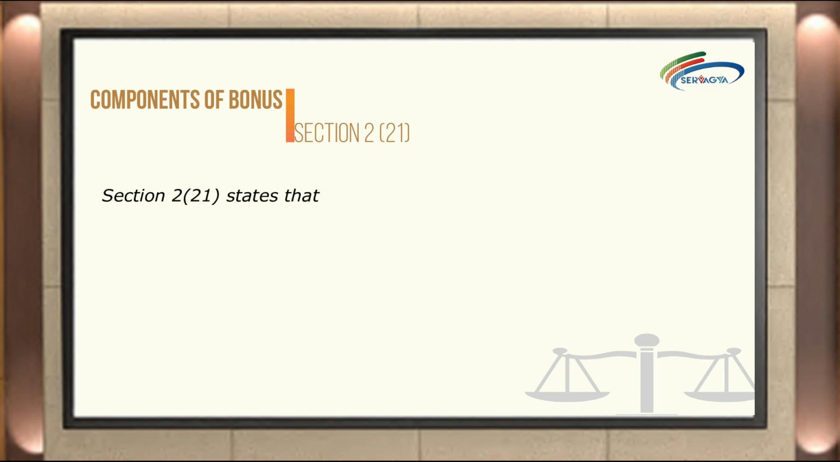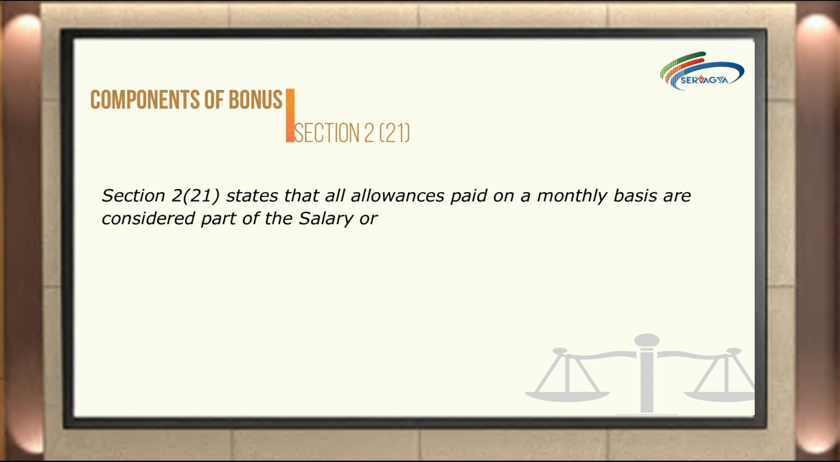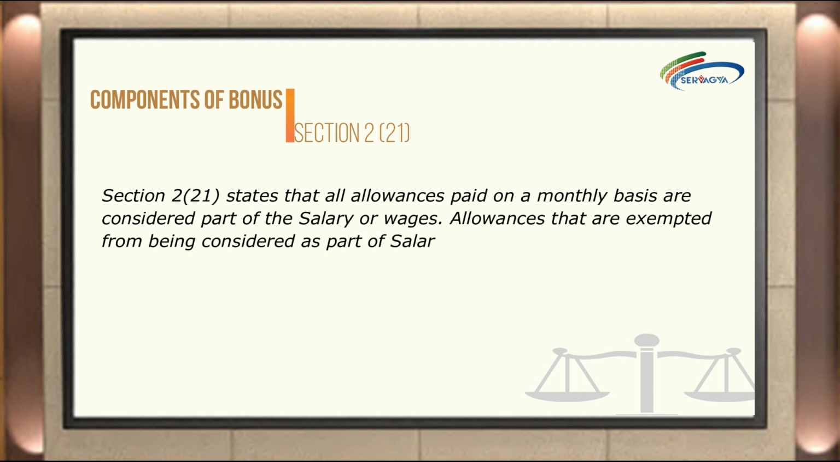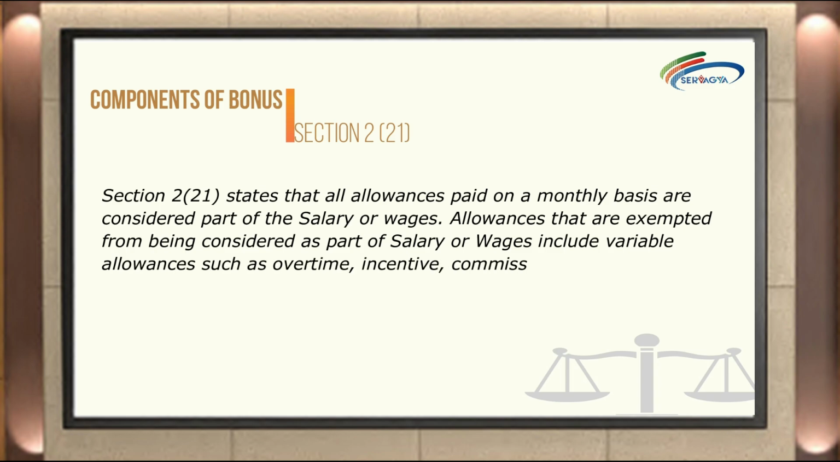Section 2, subsection 21 states that all allowances paid on a monthly basis are considered part of the salary or wages. Allowances that are exempted from being considered as part of salary or wages include variable allowances such as overtime, incentive, commission, etc. Other allowances that are also exempted are leave travel concession, any bonuses like incentive, production, and attendance bonuses, any contributions paid or payable by the employer to the employee's provident fund, gratuity, retrenchment compensation, or any ex gratia payments.